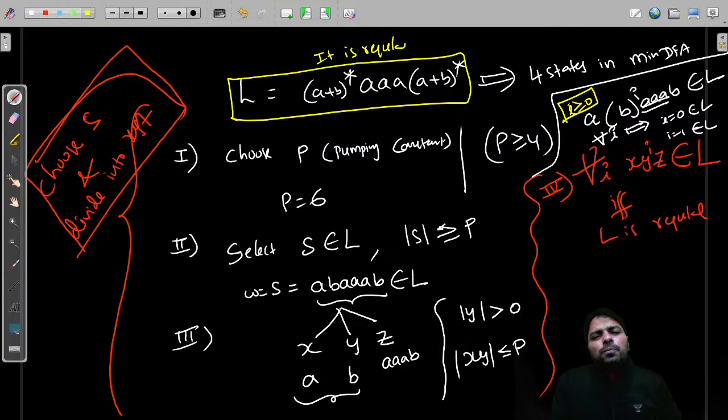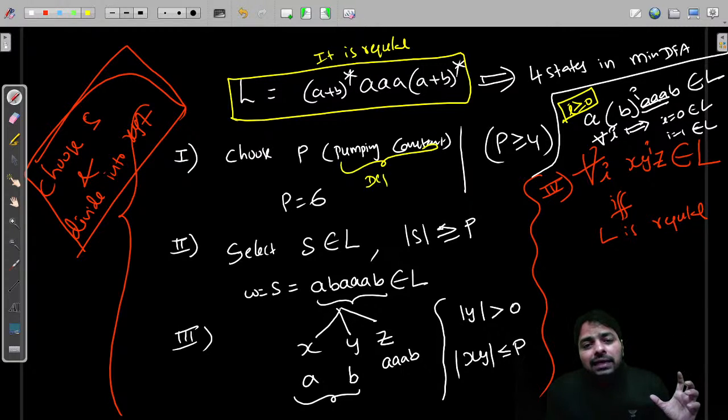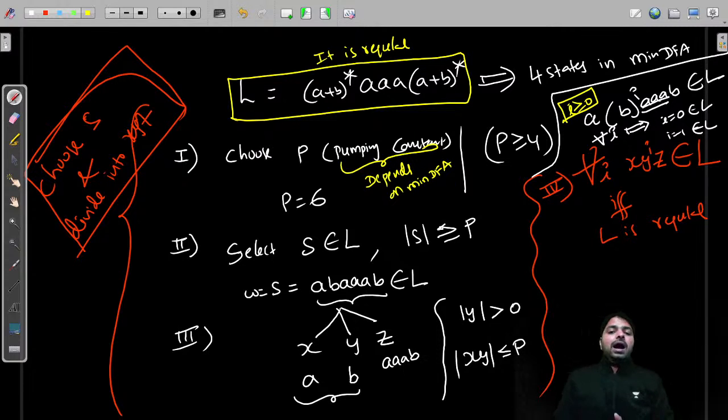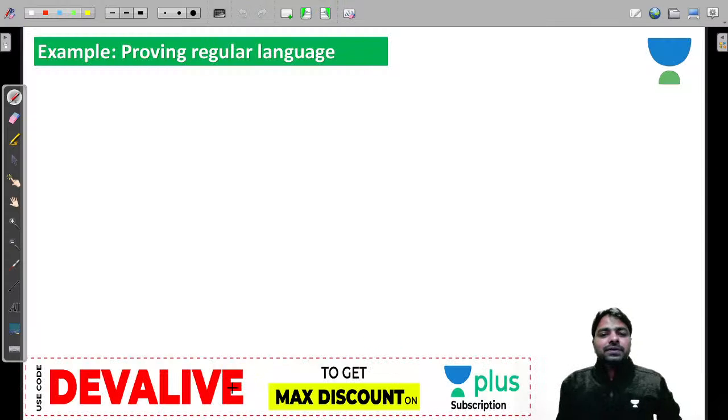But this is to prove regular, guys. To prove regular, we need to choose a pumping constant. That pumping constant depends on the number of states in the minimum DFA, right? Depends on the minimum DFA, and if it is non-regular, the concept is different. Guys, now, proving regular languages, we have understood. What we have understood? You give L, that is regular.